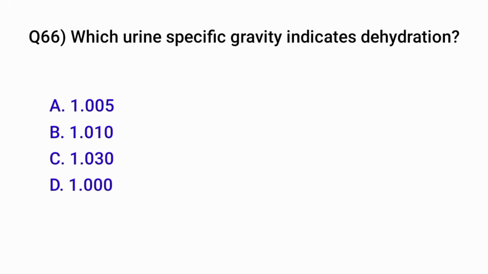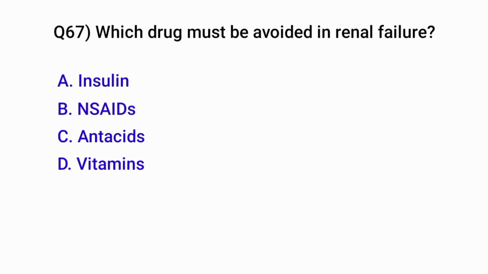Question number 66. Which urine specific gravity indicates dehydration? Correct option is C. 1.030. Question number 67. Which drug must be avoided in renal failure? Correct option is nonsteroidal anti-inflammatory drugs.